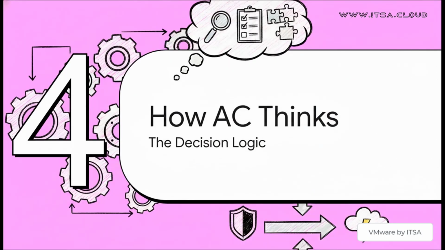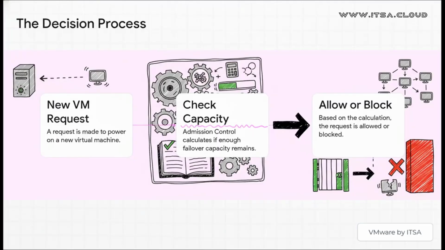Okay, so we know the policies, but how does this thing actually make its decisions from moment to moment? Well, the good news is the logic is actually super direct and predictable. It's not some big mystery. Here's how it thinks in 3 really simple steps. First, a request comes in. Somebody somewhere wants to power on a new virtual machine. Second, admission control instantly pulls out its rulebook, whichever policy you picked, and it does a quick calculation to see if there's enough emergency capacity left over. And third, based on that math, it makes a simple yes or no decision. Either it allows the VM to power on or it blocks it.